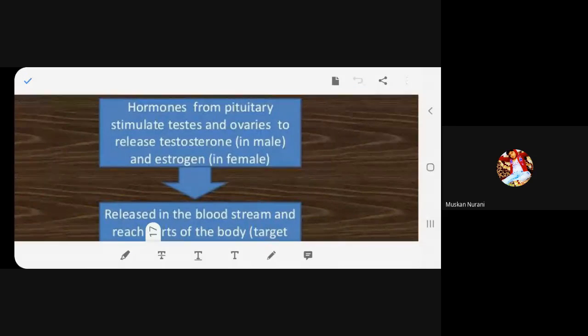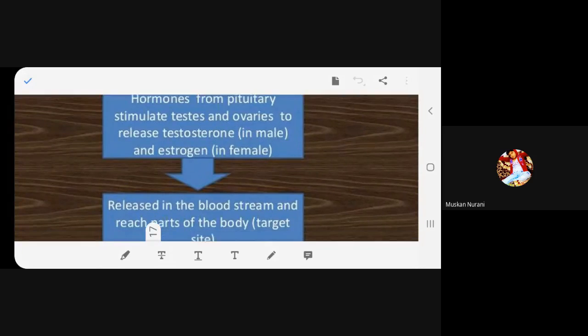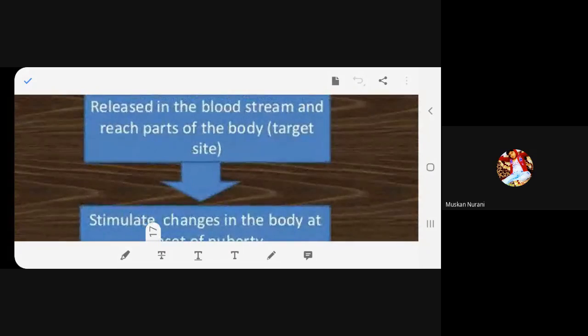Hormones from pituitary stimulate testes and ovaries to release testosterone in male and estrogen in female. So, pituitary is producing hormones, and it helps testes and ovaries to release the sex hormones testosterone and estrogen, respectively. Understood? So why is it happening? It's only due to hormones. Next. Released in the bloodstream and reach parts of the body, the target site. So, what is released in the bloodstream, beta?